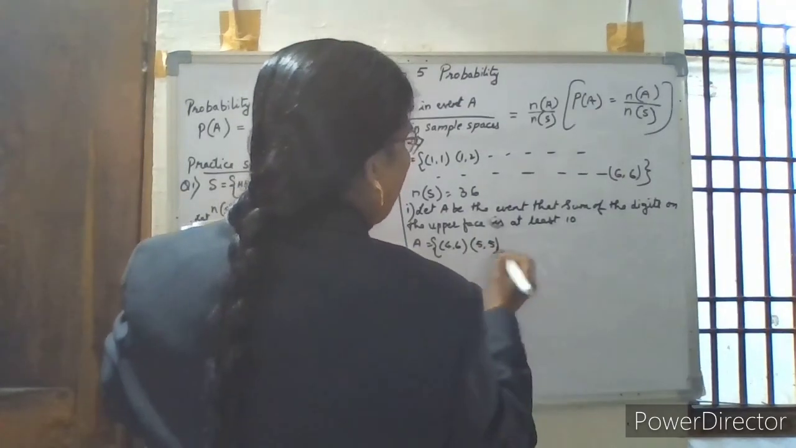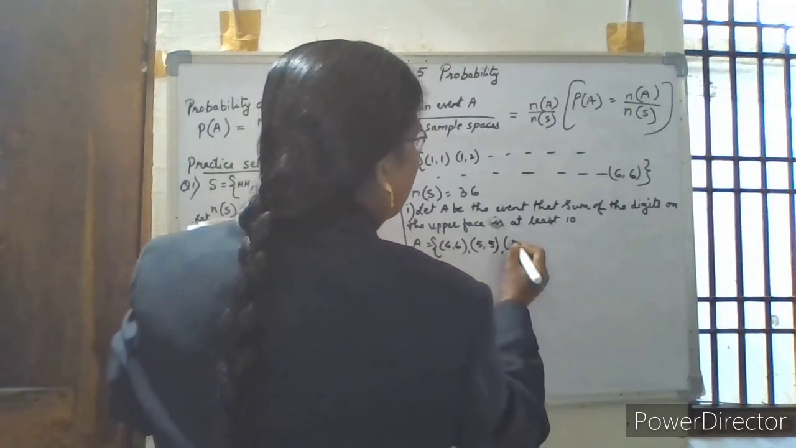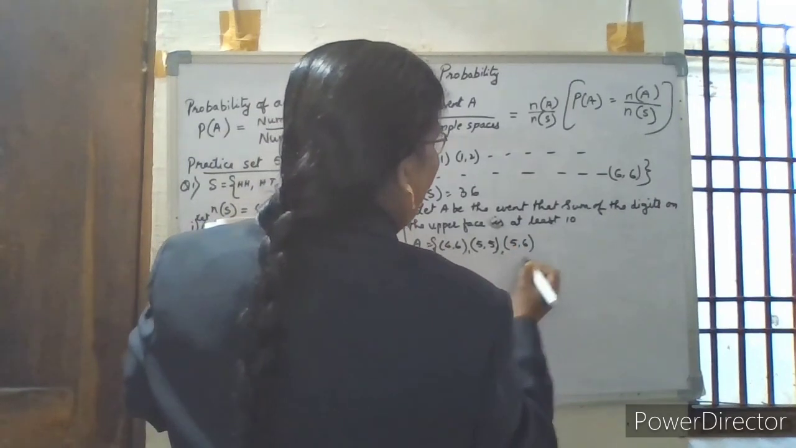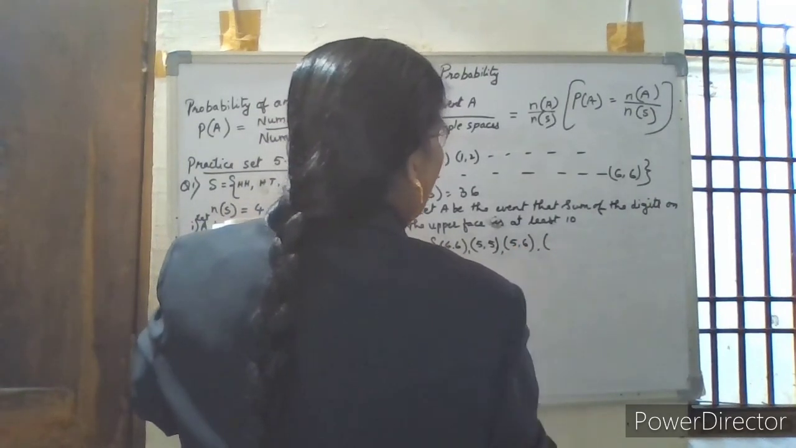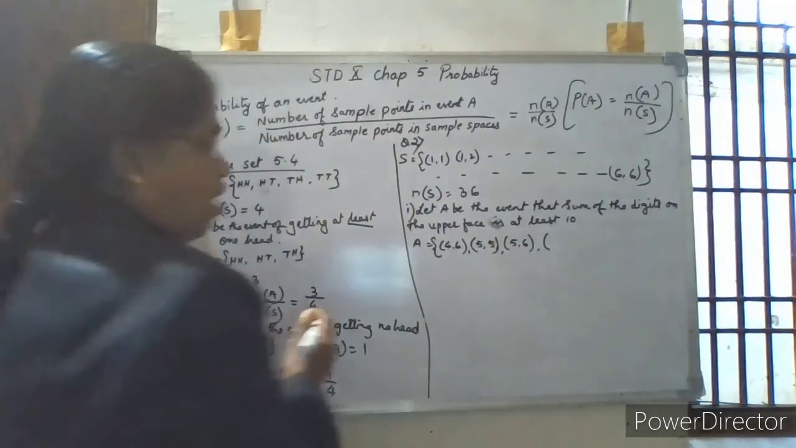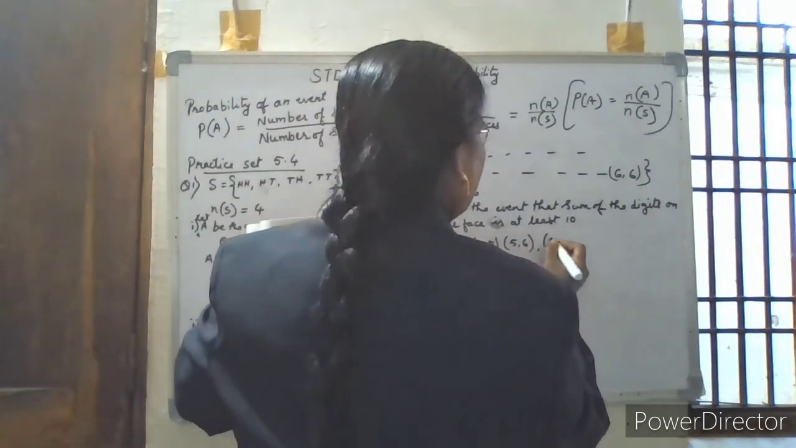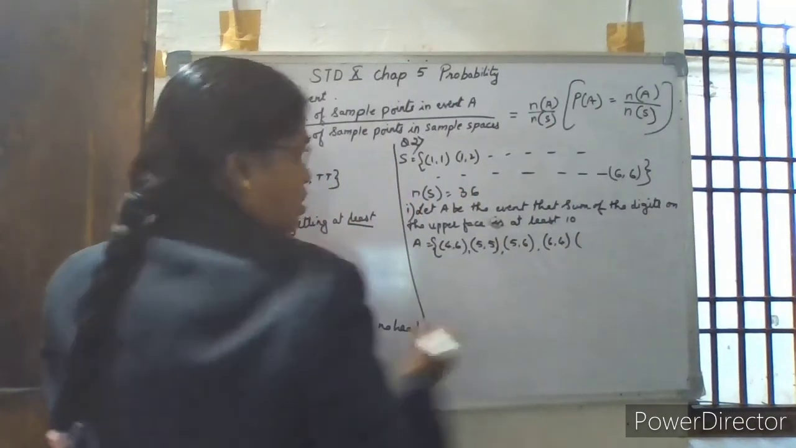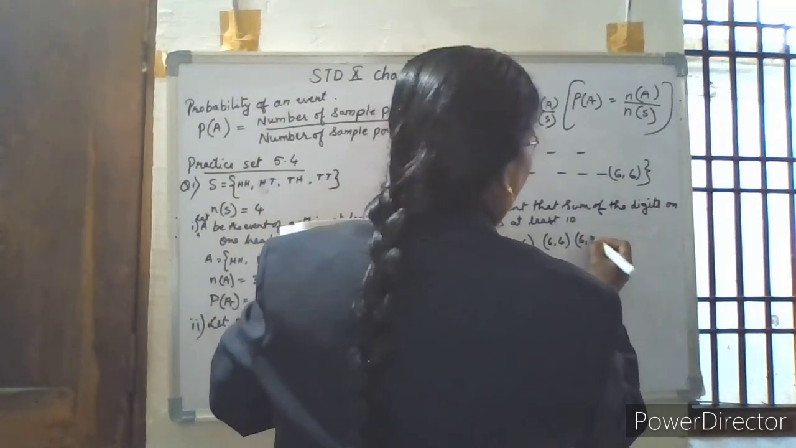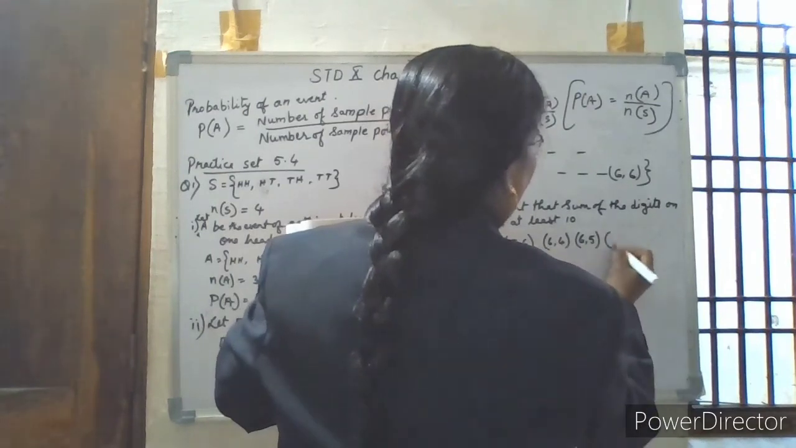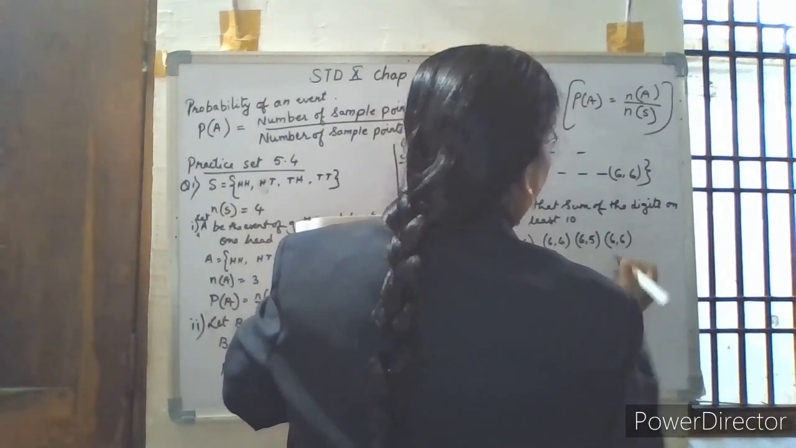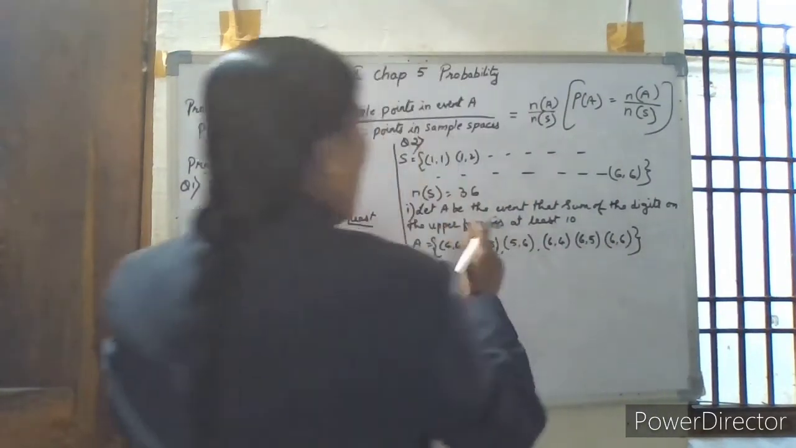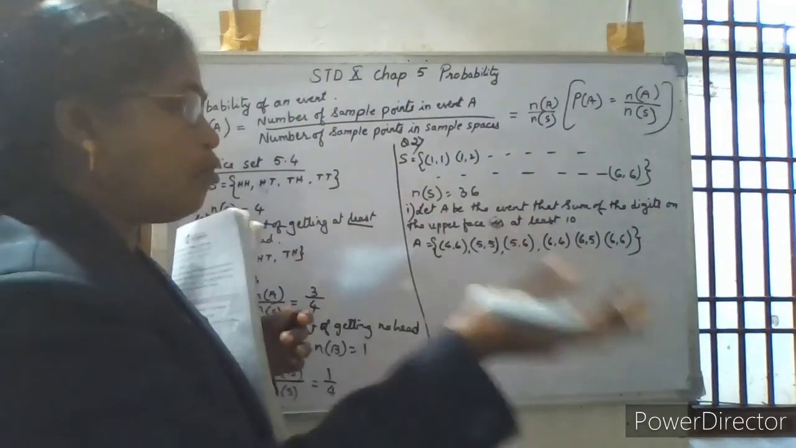That will give you 10. The next one is 5 and 6, which gives you 11. Then in the last line we have 6 and 4, which gives you the sum as 10. Then 6 and 5 give you the sum as 11, and 6 and 6 give you the sum as 12. So at least 10 means 10 and more than 10.